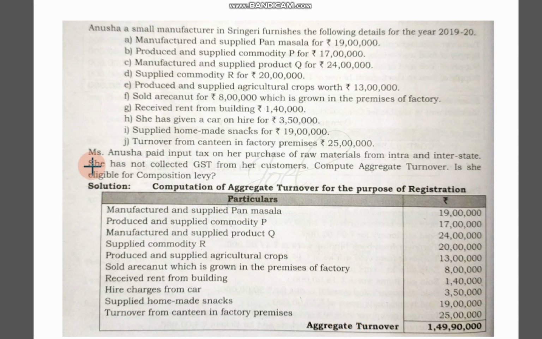So the easiest point to remember: pan masala, ice cream, these kinds of things. If they are there, then definitely he is not eligible for the composition levy scheme. Understand this concept, very easy. If you write all the items and finally write a note that this person is not eligible for the composition levy scheme, you will get full marks. Very easy problems. Just as the aggregate turnover problems were worked out, in the same way these problems also we have to work out.